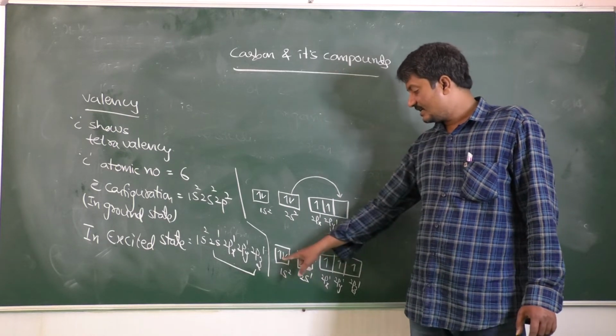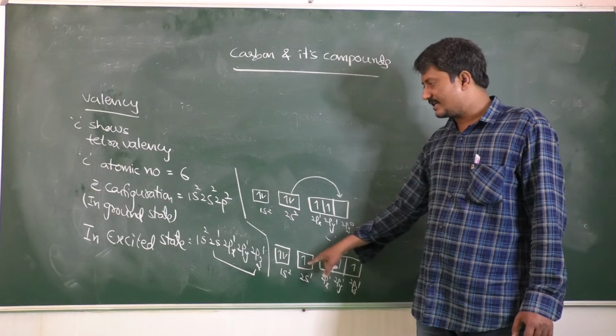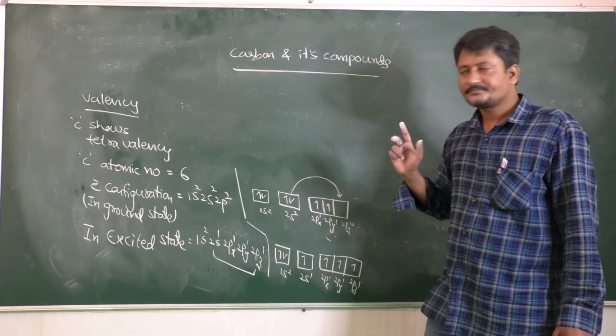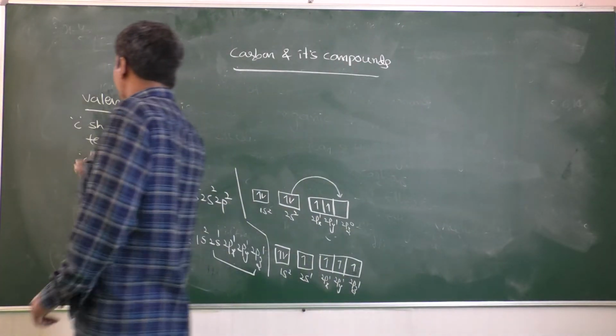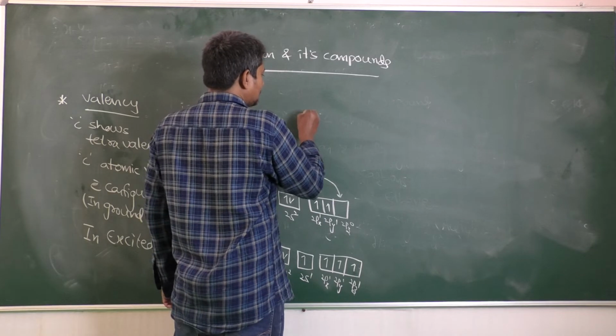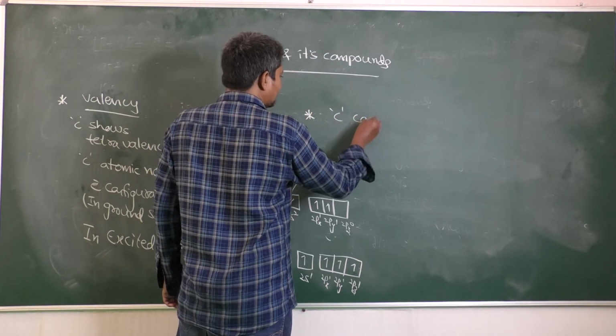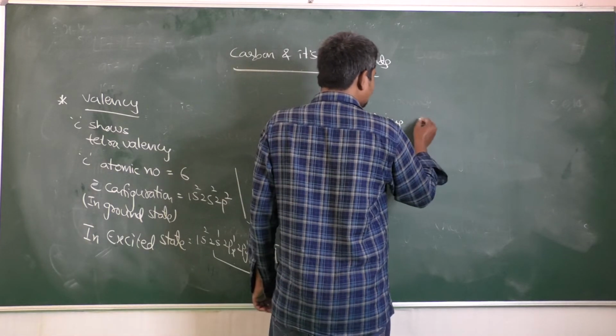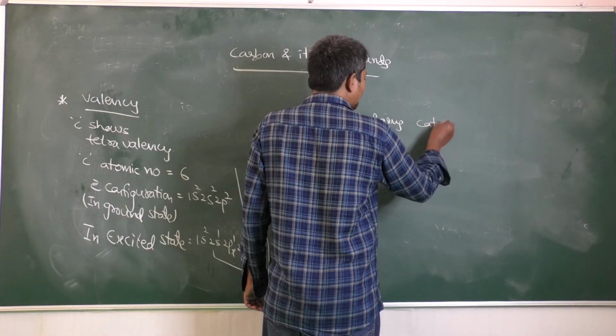In such a case, we have 4 unpaired electrons. That's why carbon shows tetravalency. This is the first point. Next, carbon has the catenation property.